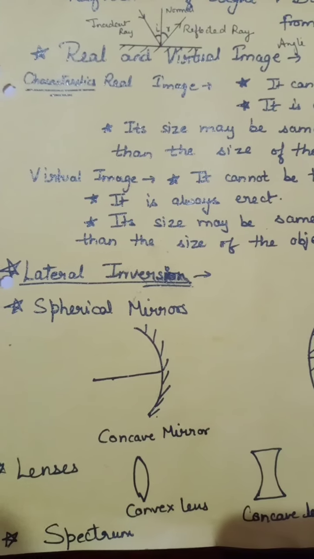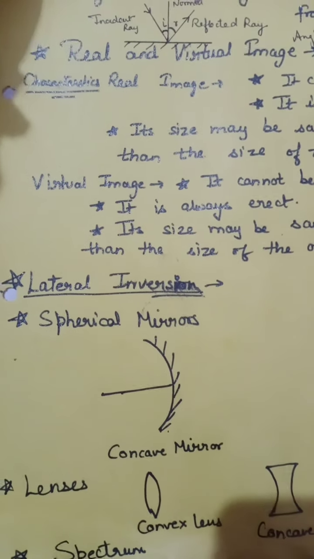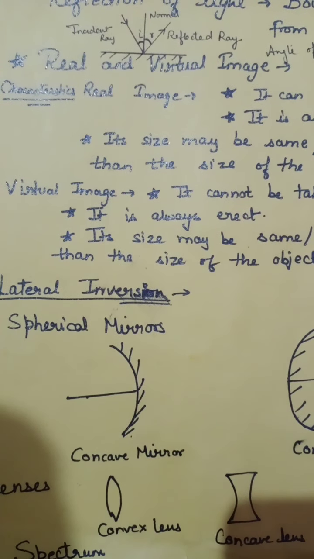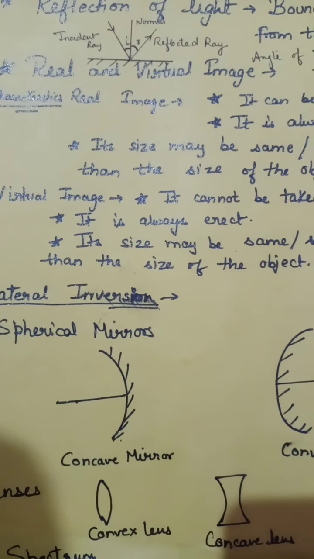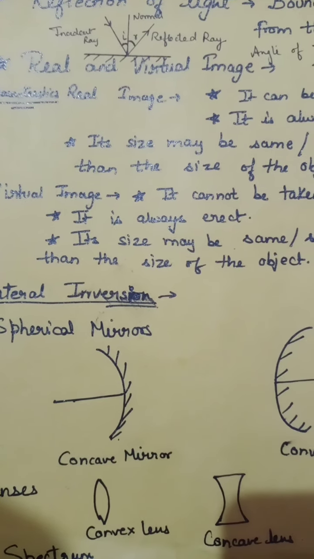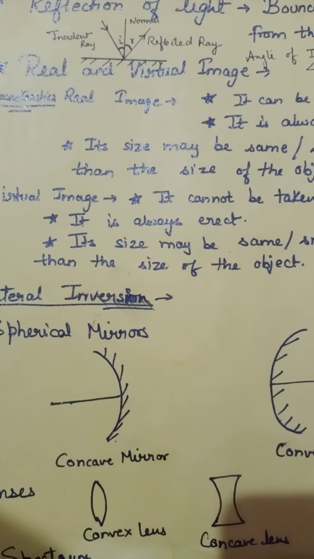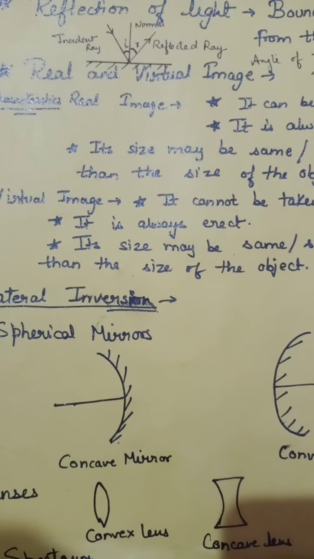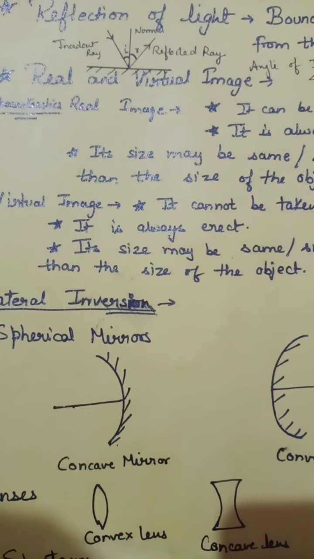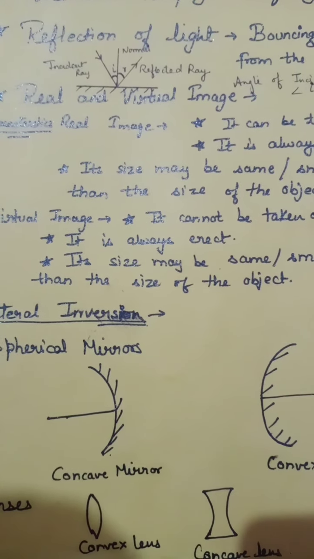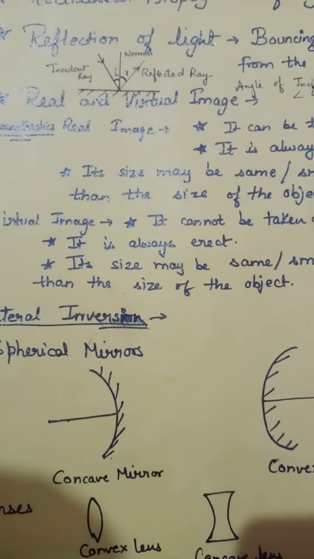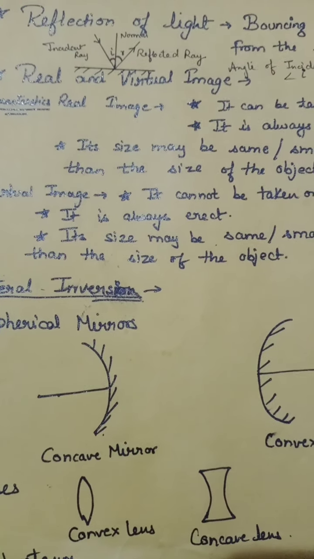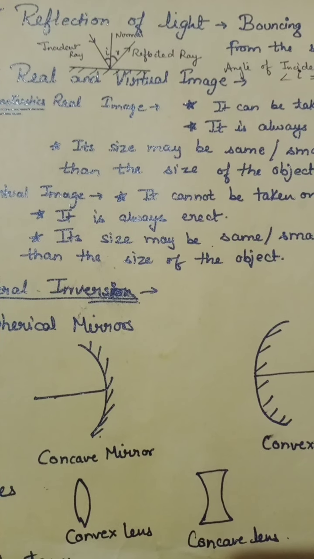Now last topic is spectrum. The band of 7 colors is known as spectrum. You have seen a soap bubble. It appears colorful. Similarly, when light is reflected from the surface of a compact disc, it disperses into 7 colors, a band of 7 colors, which is called spectrum. Sunlight is said to be white light. This means that white light consists of 7 colors.